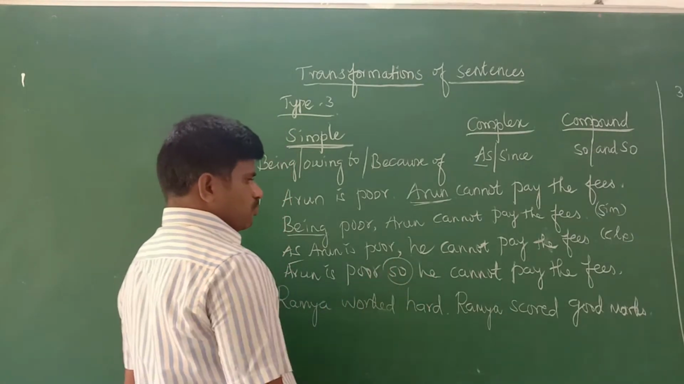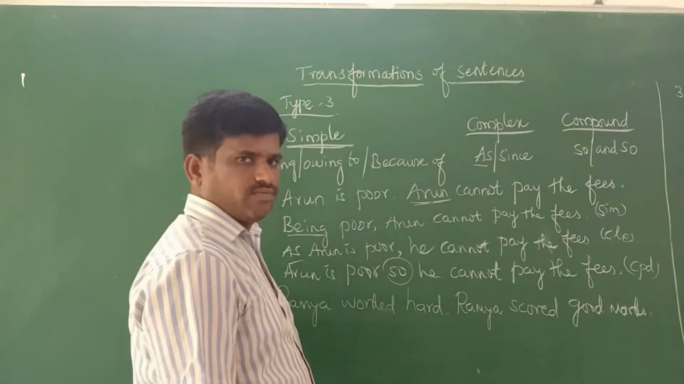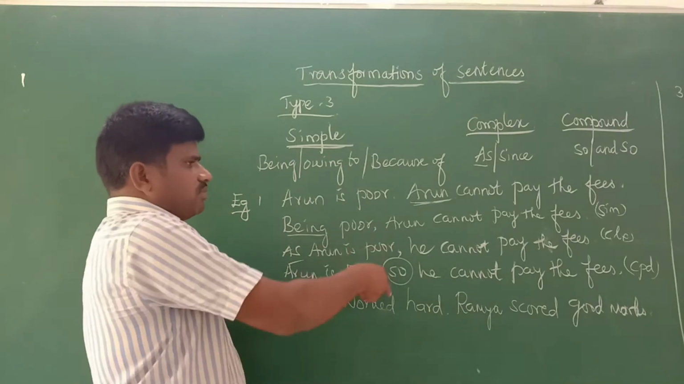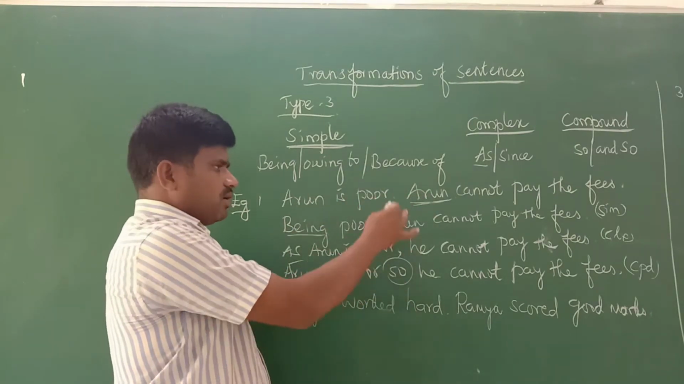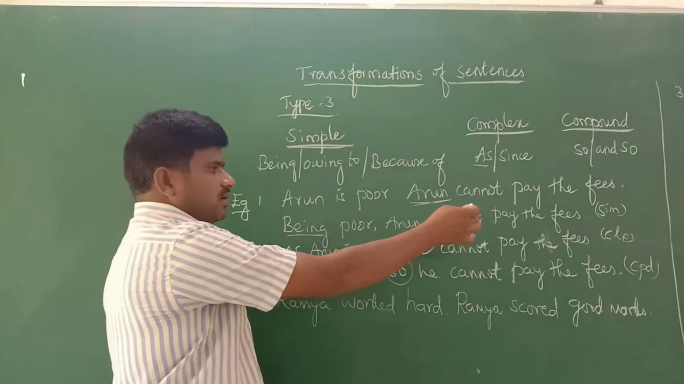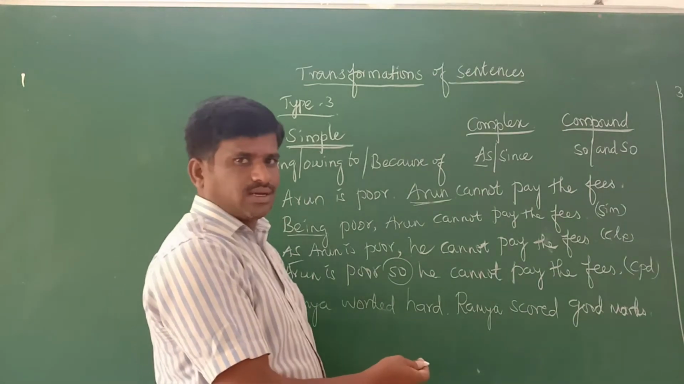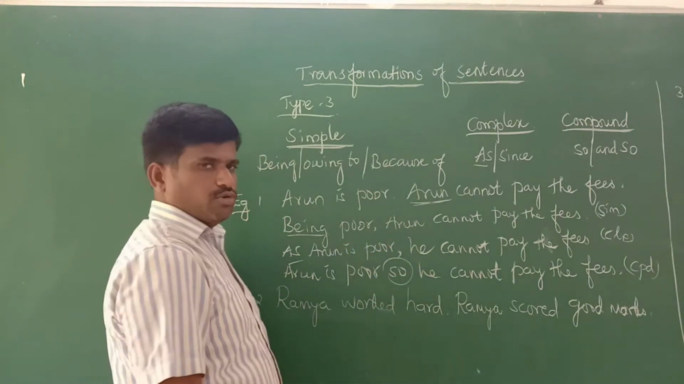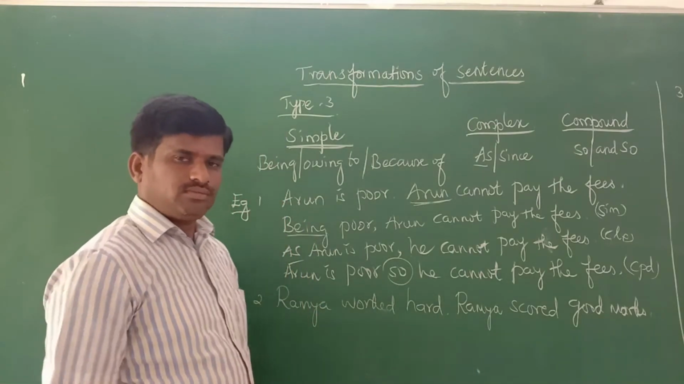This comes under compound, so this is a compound sentence. You can write any one of these. The question is asking to combine the sentences, and you can use any one of these: either it can be combined as simple, or complex, or compound. Any one of these can be used. So this is the answer for the first one.